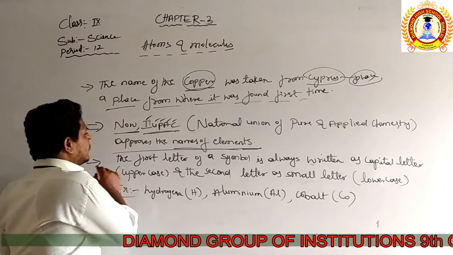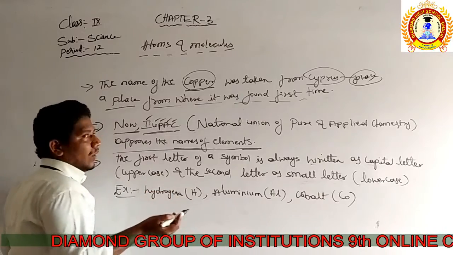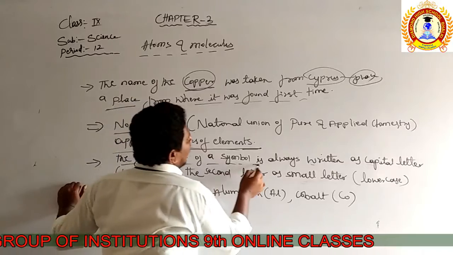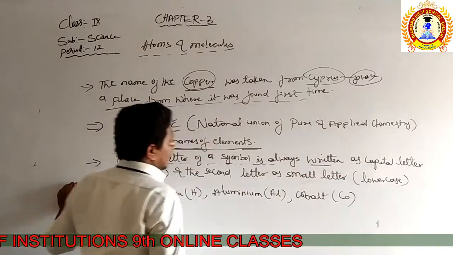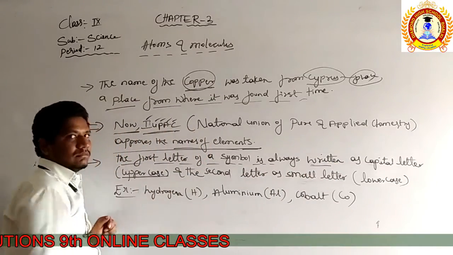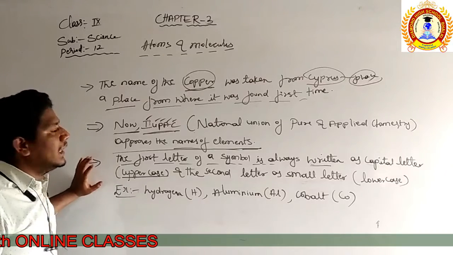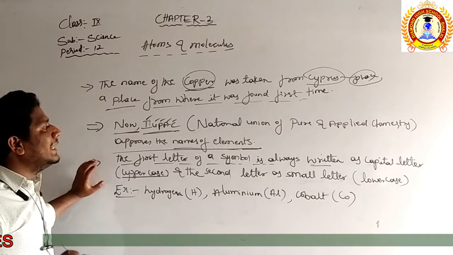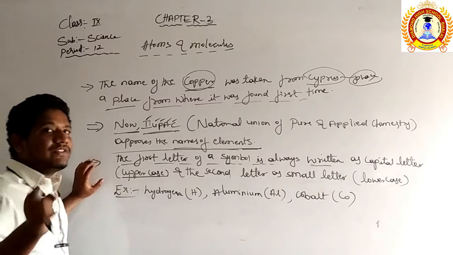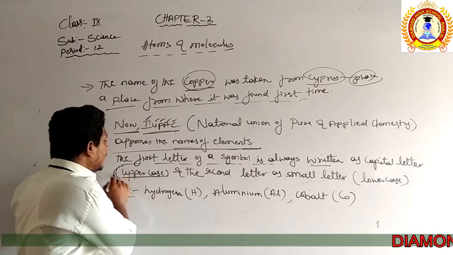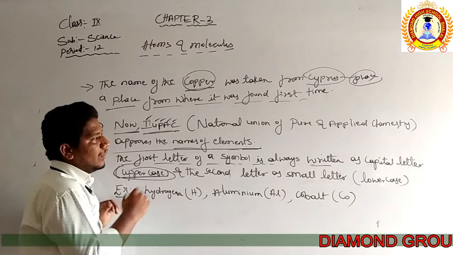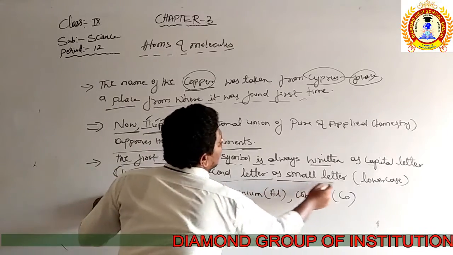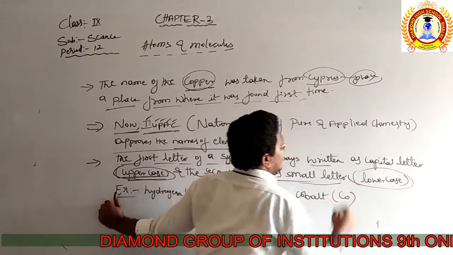In writing the element symbol, there is a rule. The first letter should always be written as a capital letter, in uppercase. Means, while writing the symbols of the elements, the first letter should be in uppercase, and the second letter should be a small letter, which is lowercase.